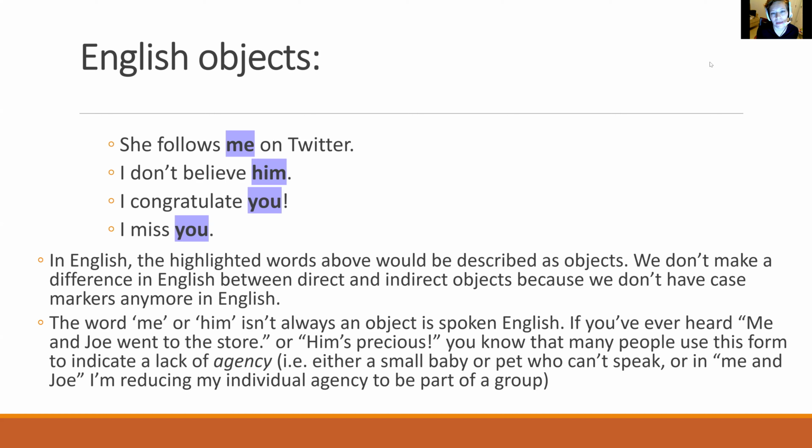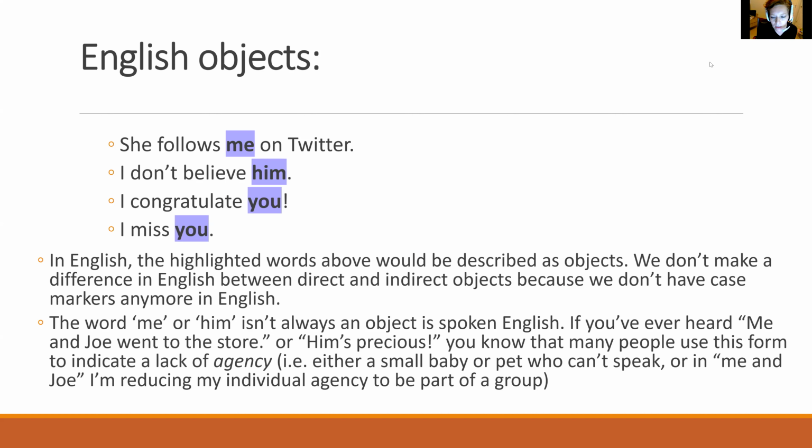So what I think is happening, and I need to research this and look it up a little bit, but what makes sense to me is that these forms, the him, you, me, these are all forms that are less agentive. Basically, you're making it like a small baby that can't talk or a pet. Pets don't have much agency. They have more agency than, say, homework, but they don't have much agency. And by making it a him or hers precious, you're even making them cuter and smaller and less agentive.